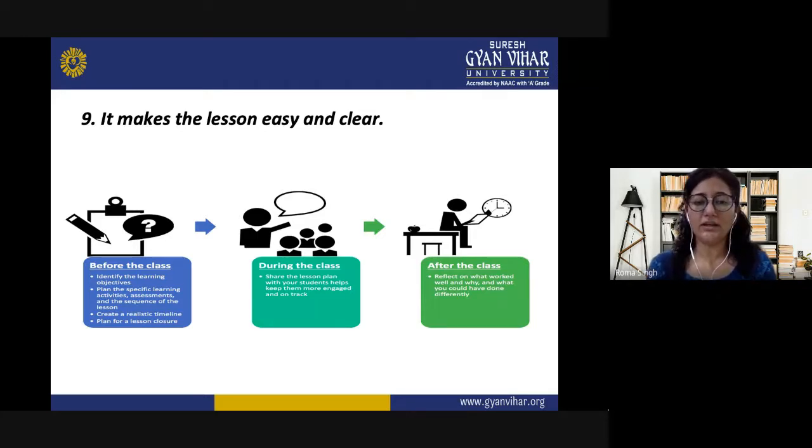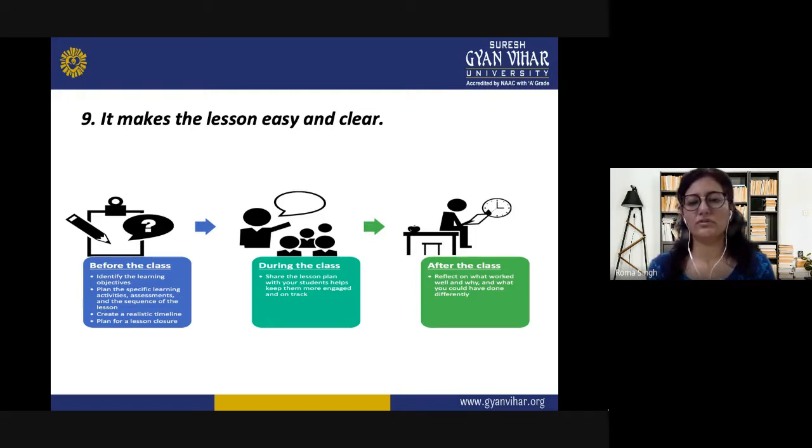Then during the class, they need to share the lesson plan with the students. They interpret whatever they have planned. They try to engage the students. They try to bring the attention of the students to the topic, to the content. And then after the class, their role has not stopped.